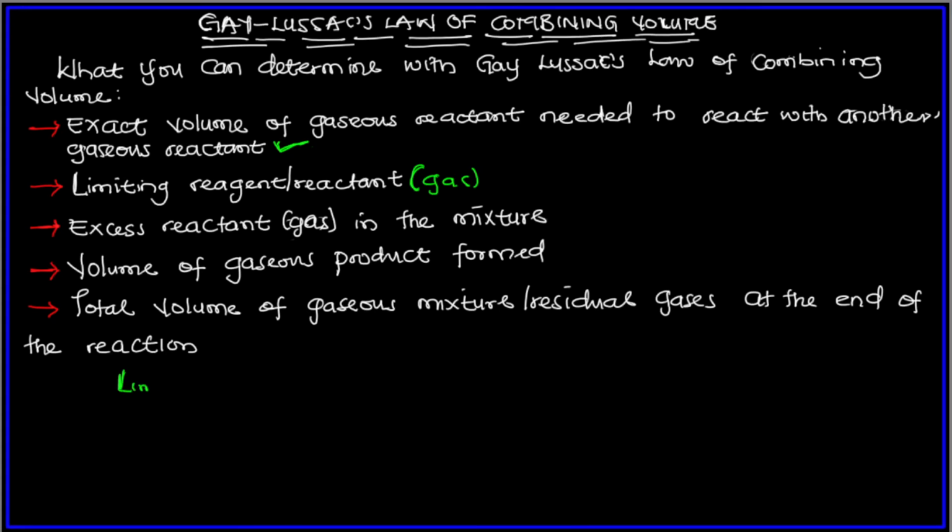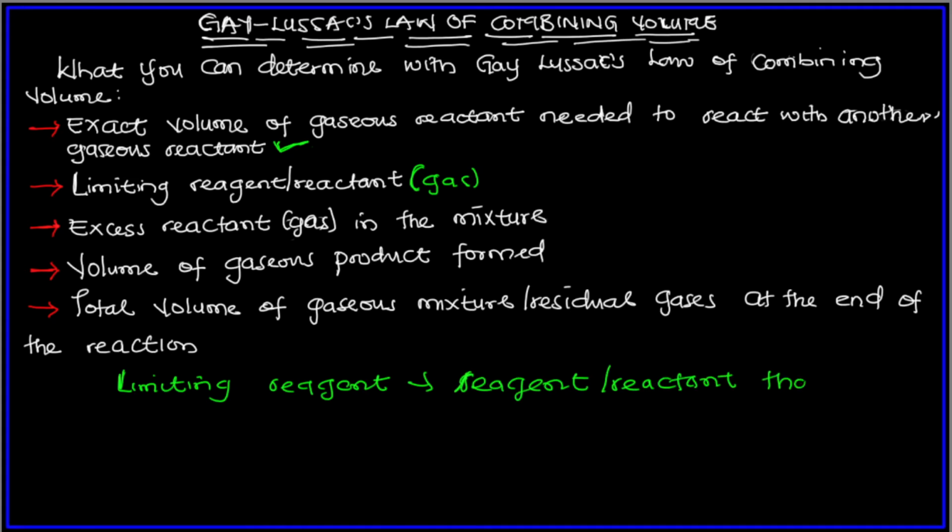Limiting reagent is the reagent or reactant that gets used up first in a reaction.